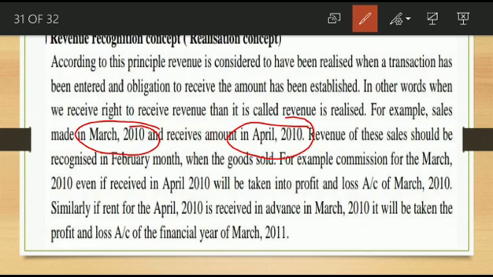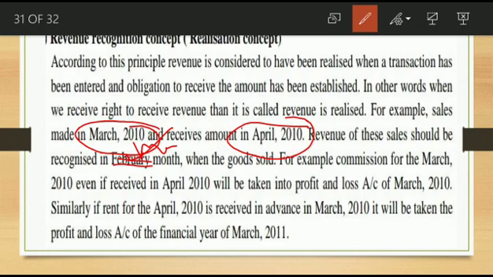When the revenue is realized, this is March 2010, and during this period you are recording it in the books of account. The sale you are considering in the March period. The revenue of this sale should be recognized in the month when the goods are sold. This is conducted in March only, so we are considering this revenue in the March month itself.